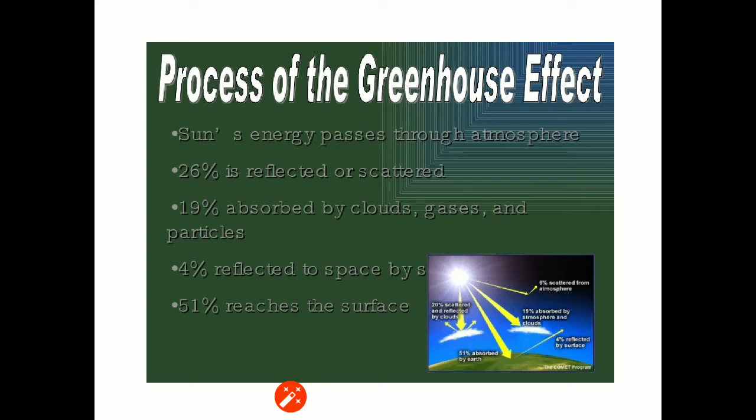Now about the process of greenhouse effect. Sun's energy passes through atmosphere. 26% is reflected or scattered, 19% is absorbed by clouds, gases and particles, 4% is reflected to space, and 51% reaches the surface.